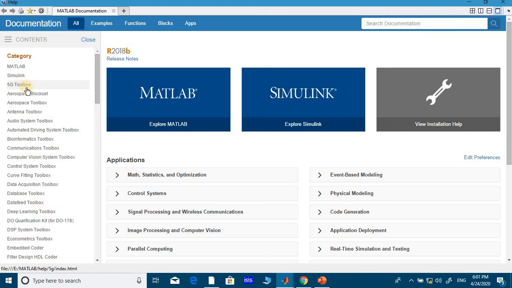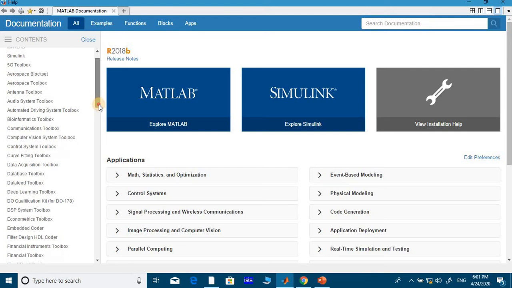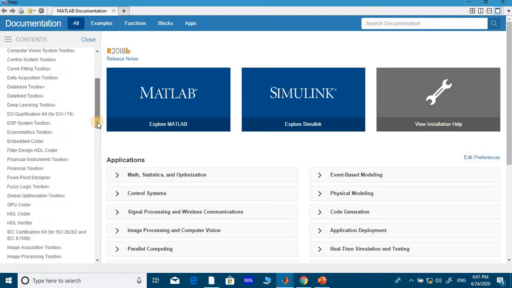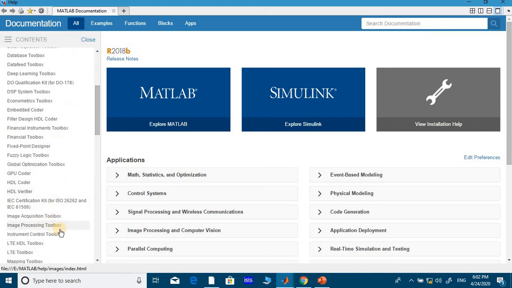See, 5G toolbox and aerospace, and machine learning, DSP toolbox, communication toolbox, computer vision. Now computer vision is trending. Deep learning toolbox: once upon a time in MATLAB, you could find the deep learning toolbox as artificial neural networks, ANN, and image acquisition, instrumentation.